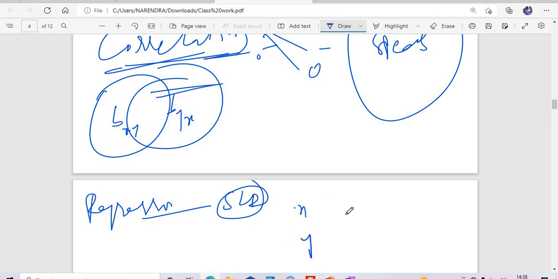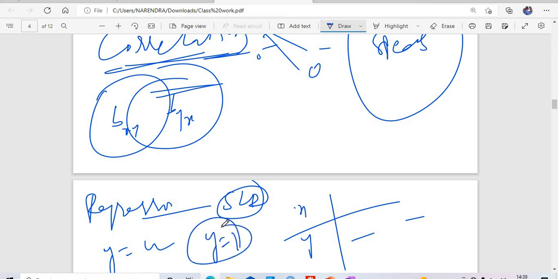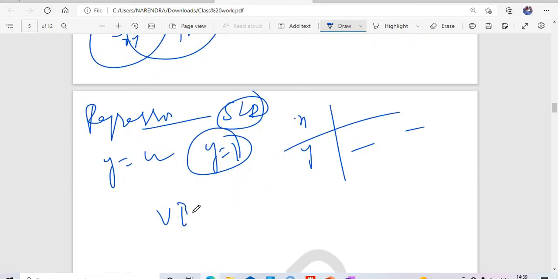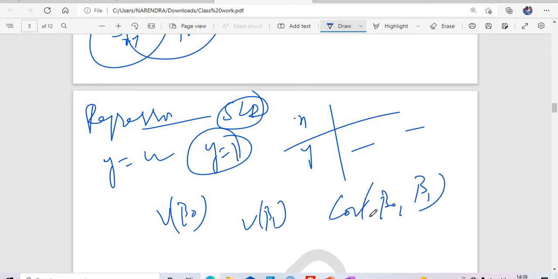They will give some values of x comma y, then ask you to fit the regression model y equal to something, where the predicted value of y equals 7 or 8 based on the data. Else they will ask you variance of beta naught or variance of beta 1, covariance of beta naught comma beta 1, expectations, where a single value will come. So this is about regression.